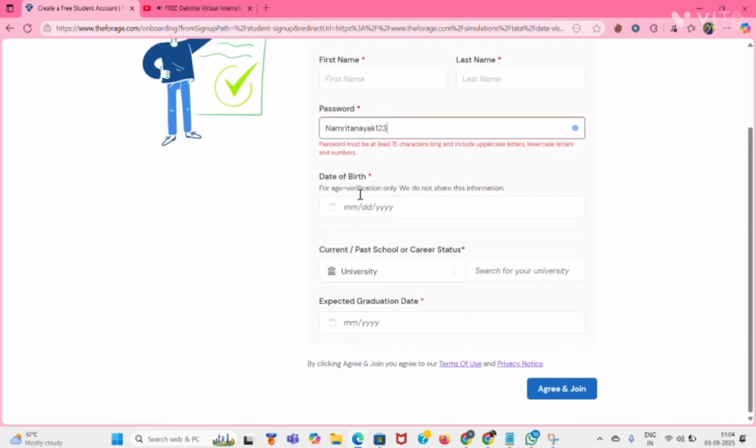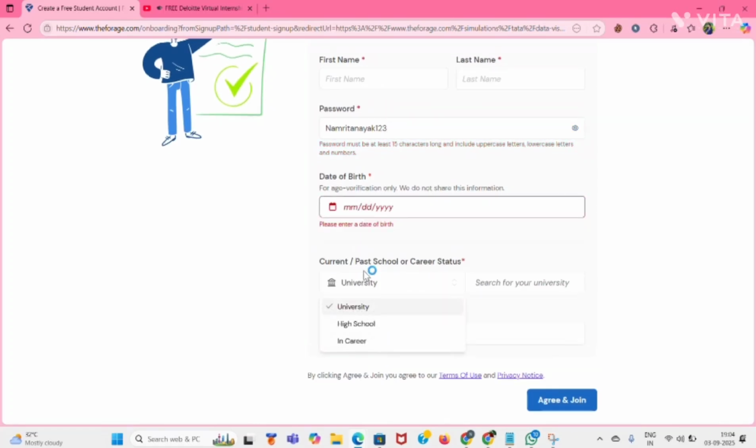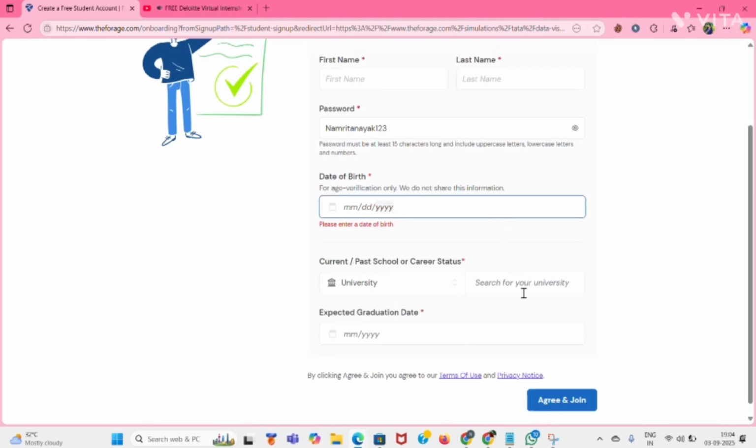Then your date of birth, your university, high school, then search your university. If your university or college is not listed here, you can just select not listed. Expected graduation date means when you will complete your graduation. Suppose you started your graduation in 2022, then your expected graduation date is 2026.